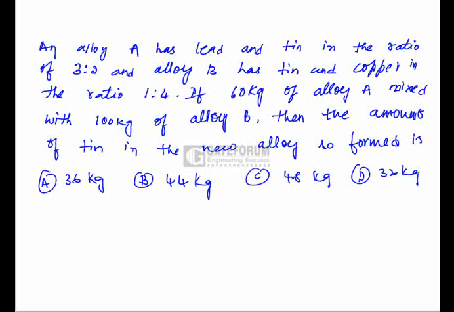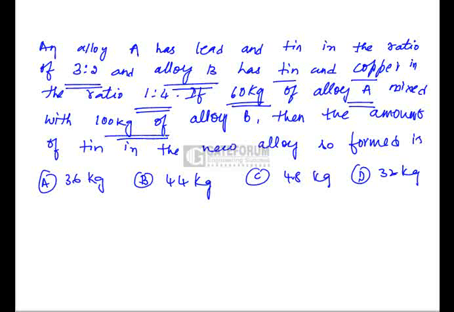Let us look into this problem. An alloy A has lead and tin in the ratio of 3:2, and there is one more alloy B which has tin and copper in the ratio 1:4. 60 kg of alloy A is mixed with 100 kg of alloy B. Then we have to find the amount of tin in the new alloy so formed.